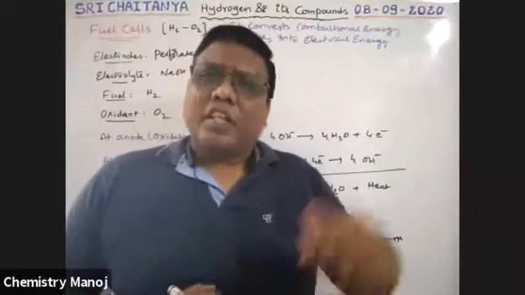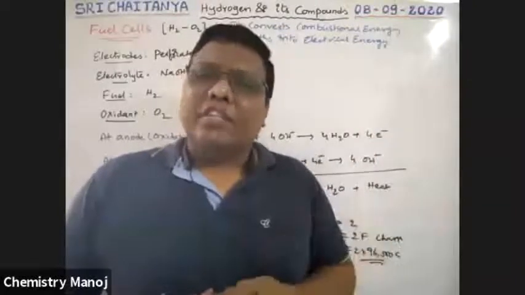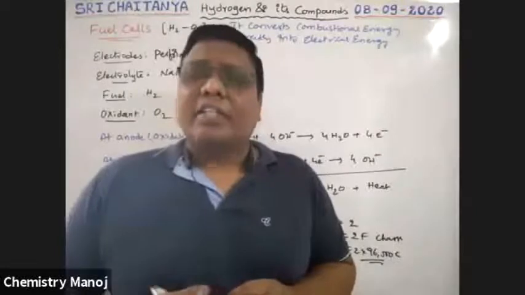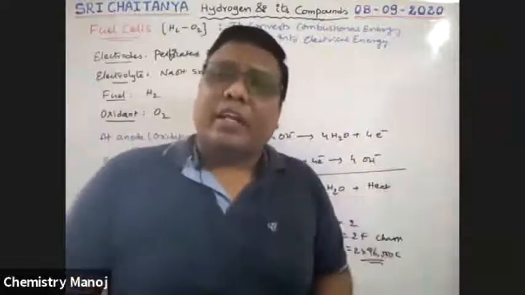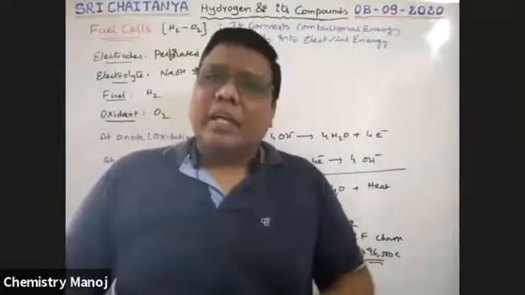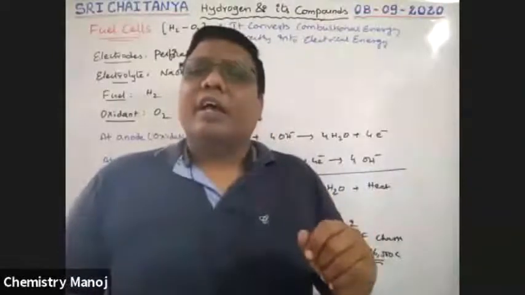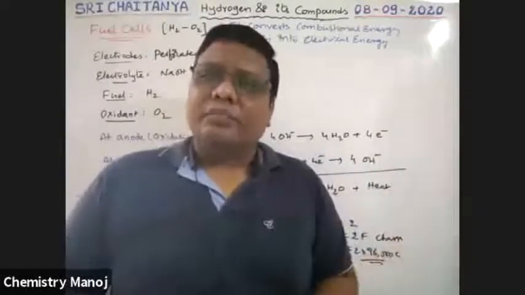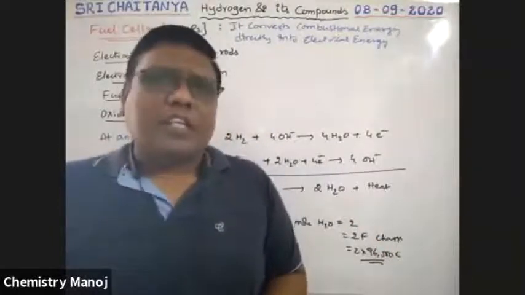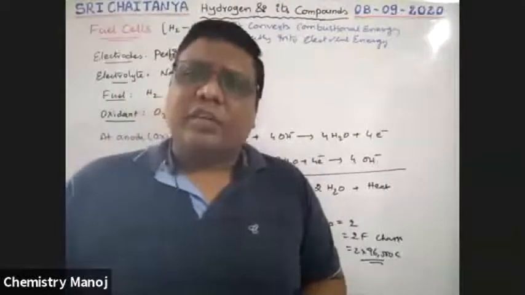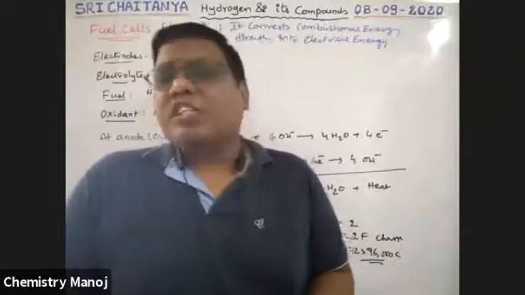So that combustion energy is passed into the instrument, which automatically converts it to electrical energy. Theoretically, we observe all the available heat energy is 100% converted into electrical energy. That means the theoretical efficiency of this fuel cell is 100%. But practically our scientists have reached up to 70%. So they are trying to improve the efficiency of this fuel cell.